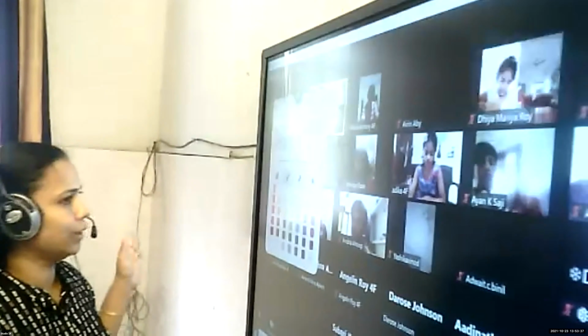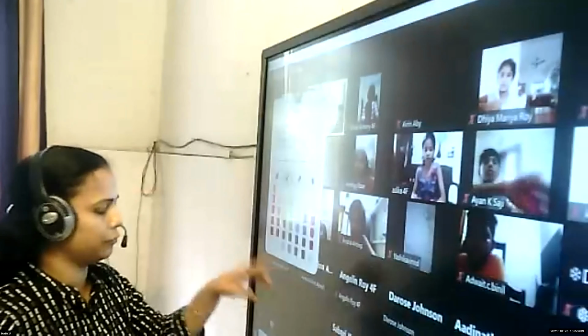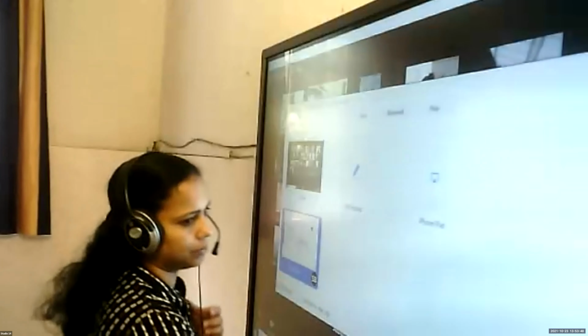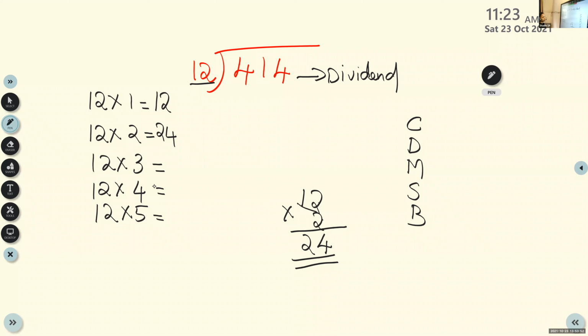Rough book. So what did I tell you? Write this question: 414 divided by 12. And children, you have to write the table of 12. How to write the table of 12? Multiply and write. So what is the question you have to write? 414 by 12. Then write down the table of 12.